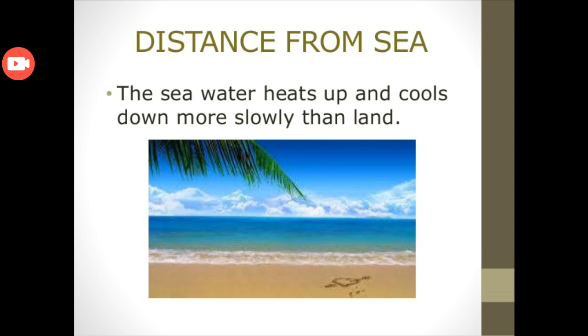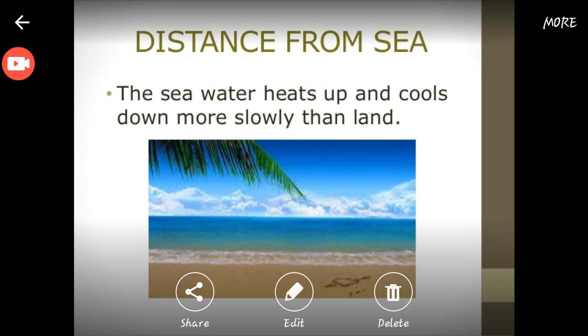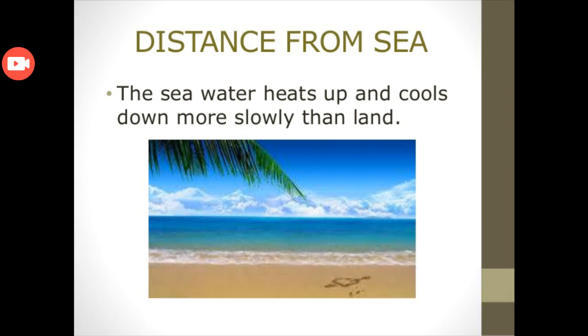Land can heat up and cool down quickly as compared to the water. So the areas near the sea will have a different temperature, and they will receive cool breezes from the sea, which will affect the climate of that area. You can take the example of Karachi, which receives cool breezes from the sea, so its temperature is moderate as compared to Peshawar. Peshawar is at a distance from the Arabian Sea, so the temperature there is very high as compared to the city of Karachi.